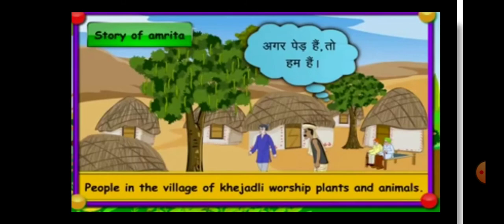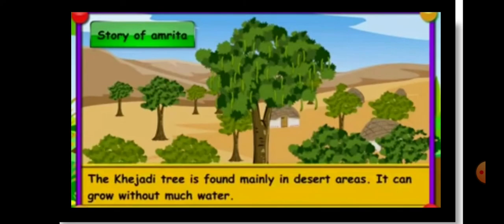The people of the village took great care of the plant, trees and animals. They used to say, if trees are there, then only we can survive. People from the khejri worship plants and animals. Khejri tree is most important for khejri people.